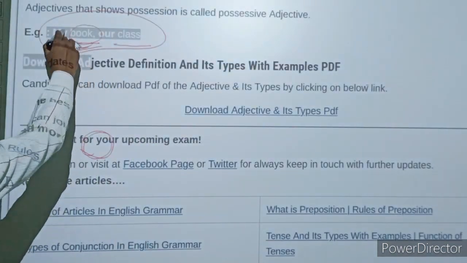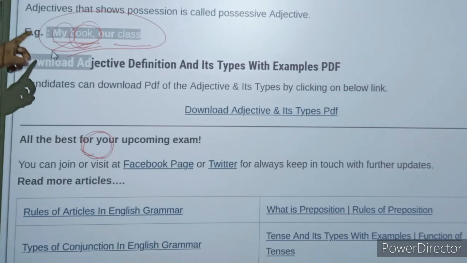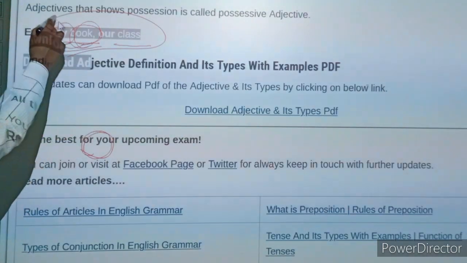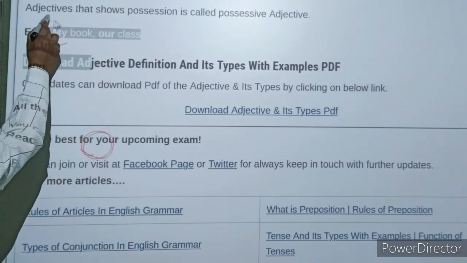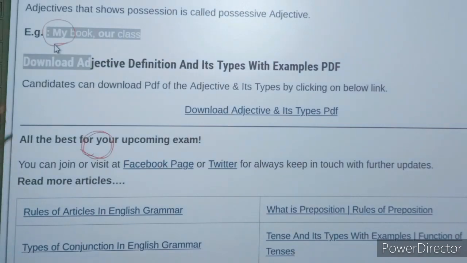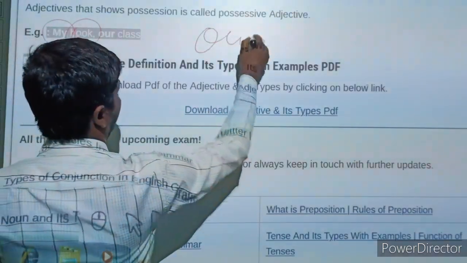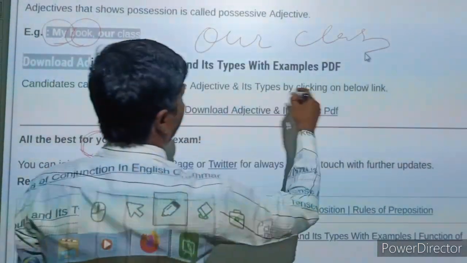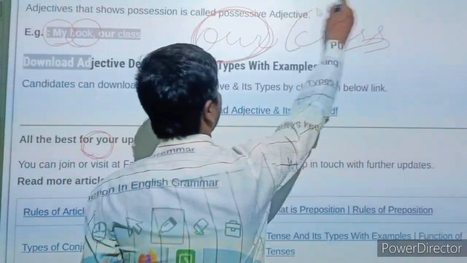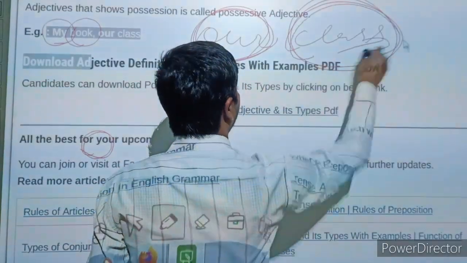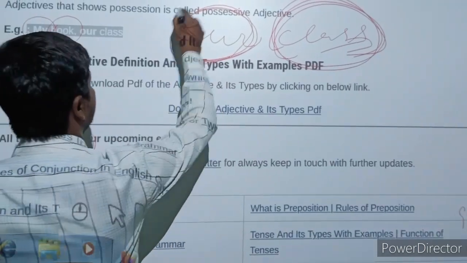Here you can see book is a noun and before it there is the word my, and this is a possessive adjective because this person is showing the possession on this book. Our class is showing the possession on this class, showing the right over that class. That is why this is a possessive adjective.